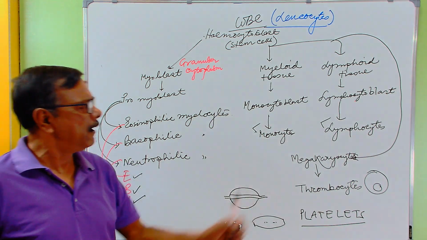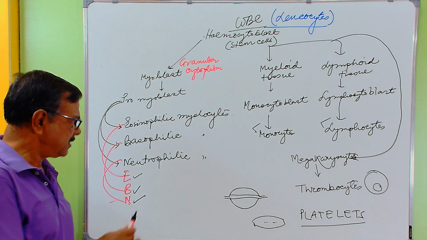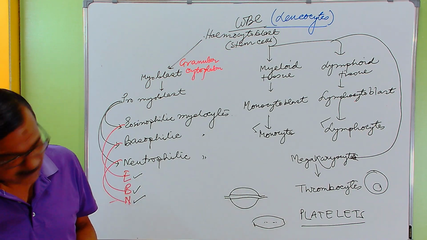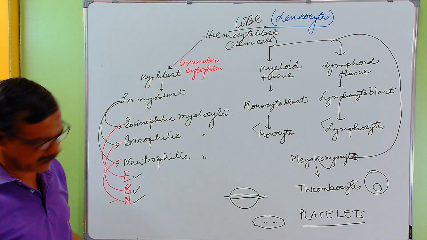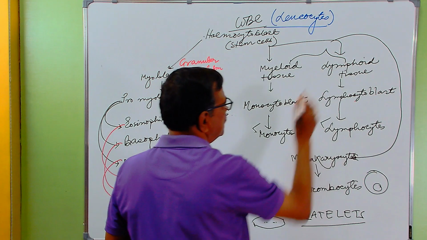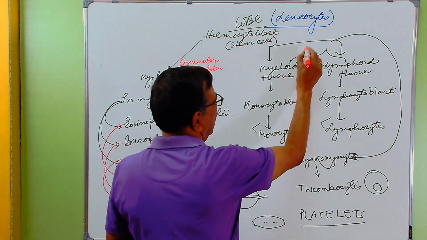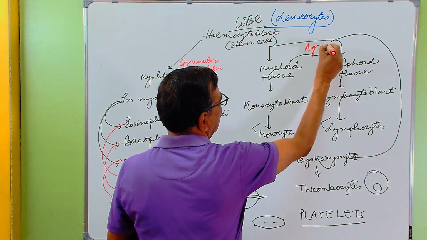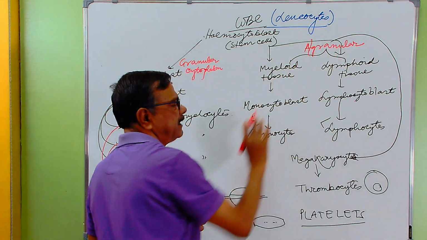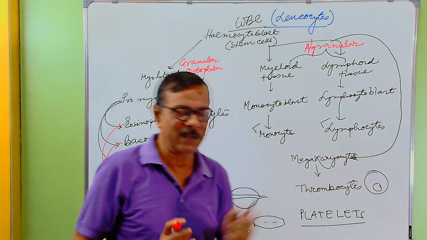This is the formation of WBC, known as leukopoiesis. Now, these are having granular cytoplasm, and these two do not have granular cytoplasm. They are known as agranular. So granular cytoplasm and agranular cytoplasm.